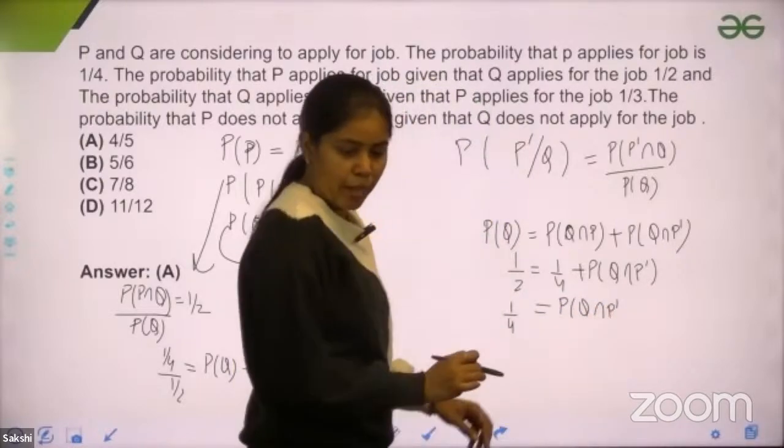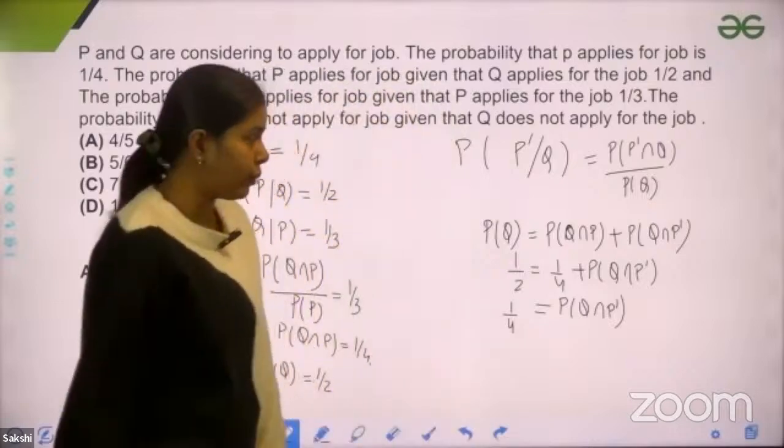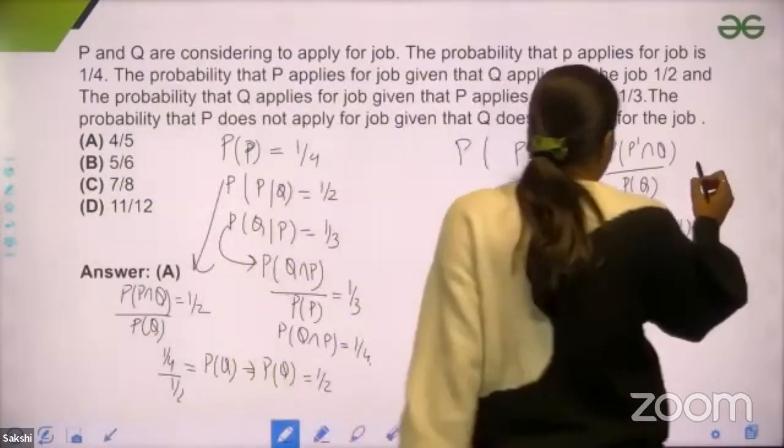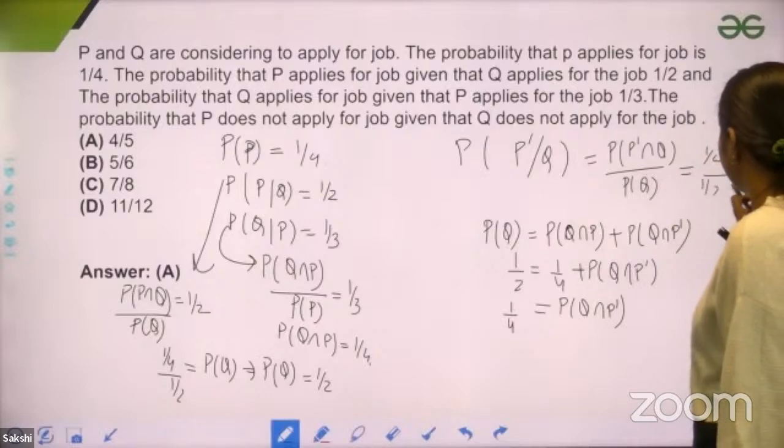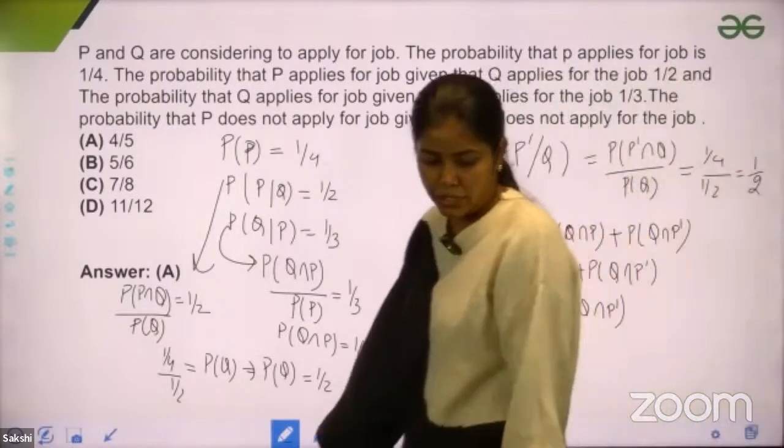Sorry, probability of Q intersection P dash is 1/4. So you get the probability. Let's put that here, 1/4, and probability of Q is 1/2. You get all the probabilities. So you get 1/2 as probability of P dash given Q.